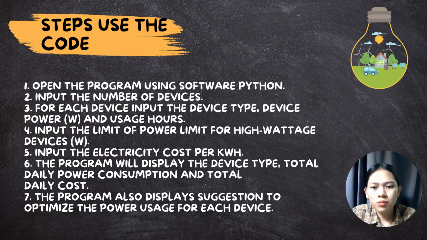And now I will present the steps to use the code in our project. First, open the program using software Python. Second, input the number of devices. Third, for each device, input the device type, device power, and usage hours. Four, input the power limit for high voltage devices. Five, input the electricity cost per kilowatt hour. Six, the program will display the device type, total daily power consumption, and total daily cost. Seven, the program also displays suggestions to optimize the power use for each device.